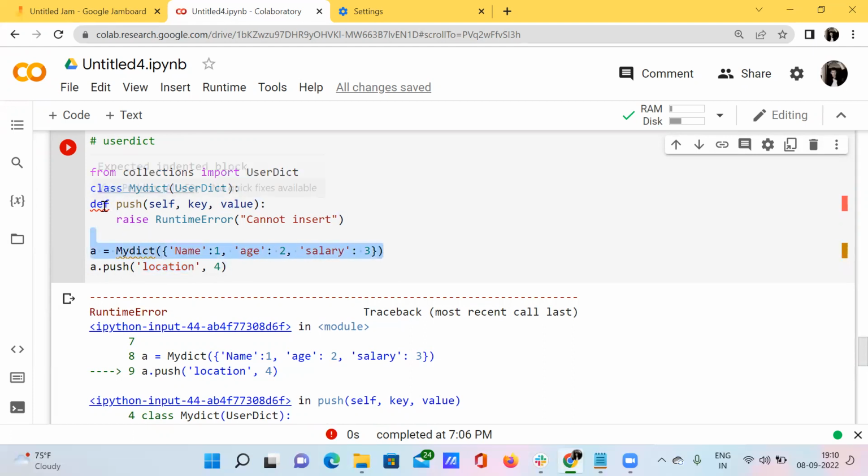So I have defined this particular function push, and I have said that whenever I want to insert this key value inside this push function, just give us an error like raise, that is runtime error. We cannot insert any elements into this particular dictionary. I just want to show this. See here, I have tried to insert some contents like location and the corresponding value of this location inside this particular function push. What happens when I do that?